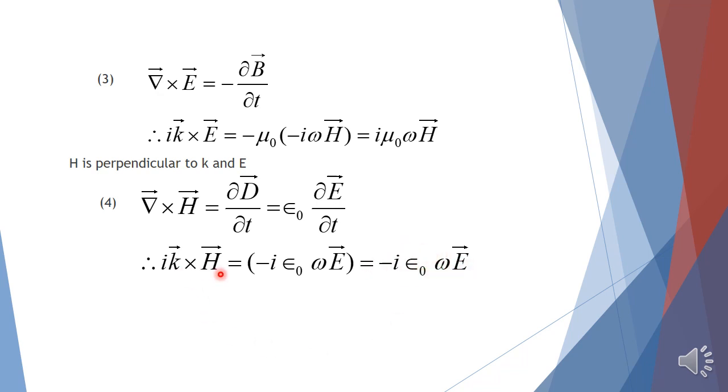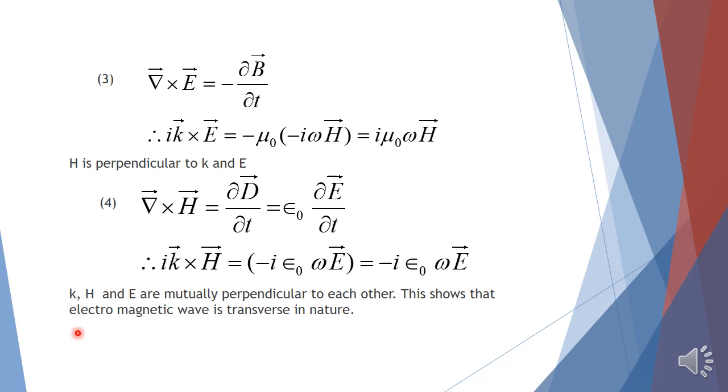Therefore, k cross H equals some constant times E. This equation explains that k, H and E are mutually perpendicular to each other. This proves the transverse nature of the electromagnetic wave.